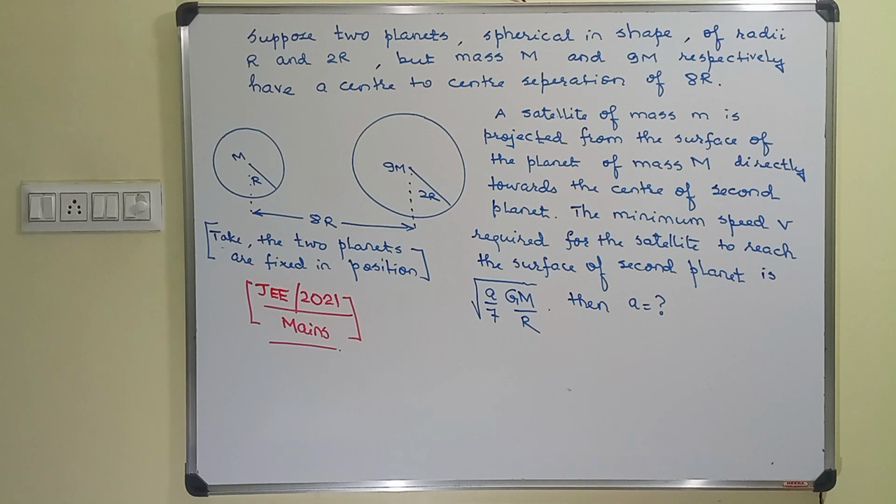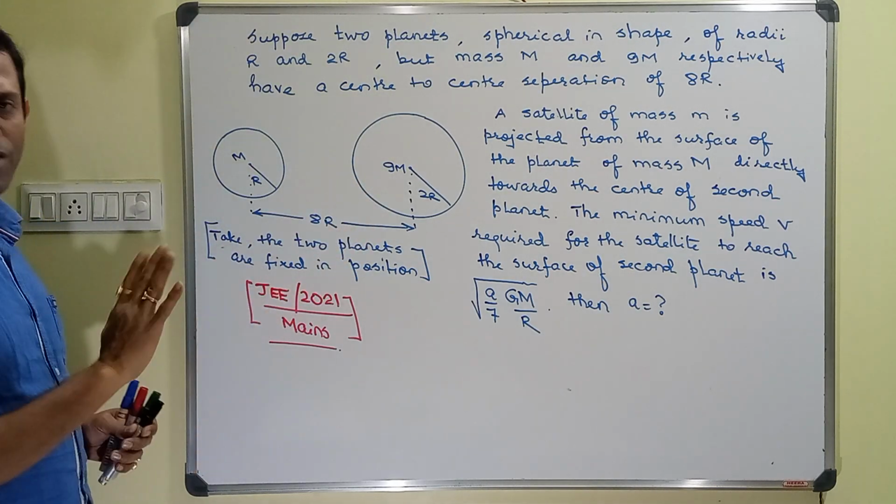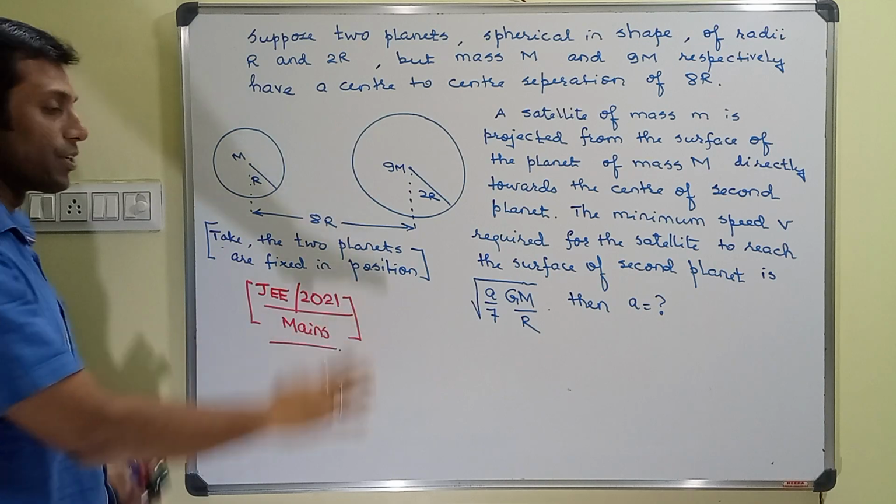It's a question from JEE Mains. It says that there are two planets, mass M and 9m, radii R and 2R respectively, center to center separation of 8R. This is the given data. Take the two planets fixed in position.